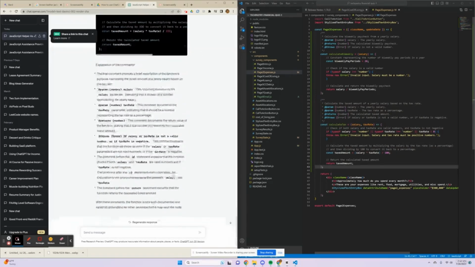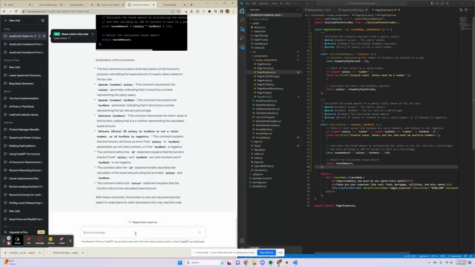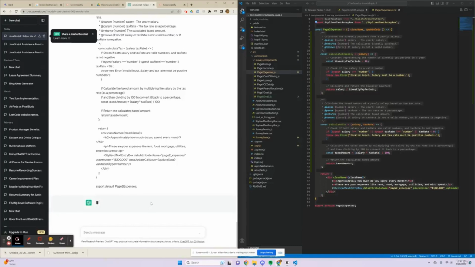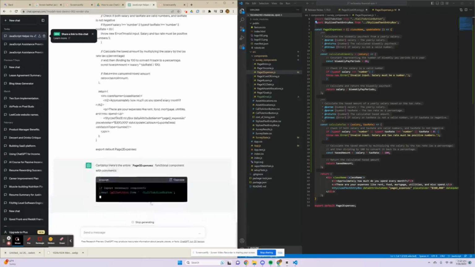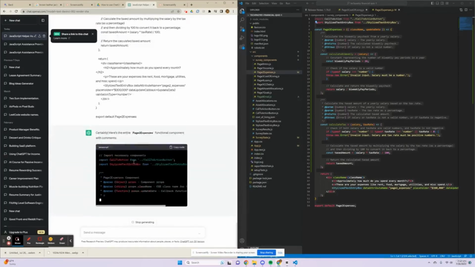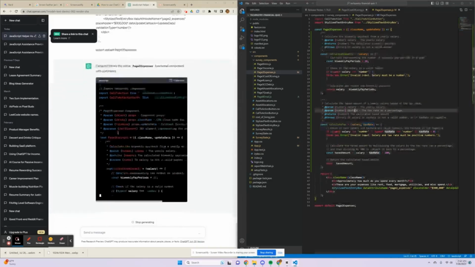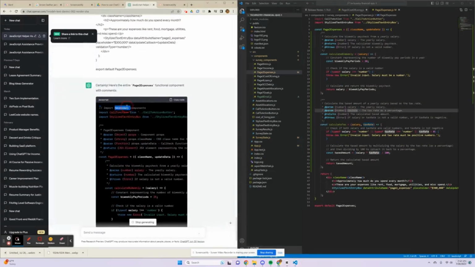And now let's just sort of ask it to comment the class. Comment that entire class. And let's go ahead and copy a new version of the code, as the code did change a lot and we don't want to confuse the AI too much. So now it's creating the doc string for the component, as well as some of the comments, some of the imports.